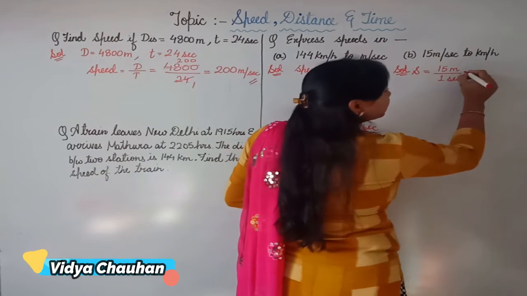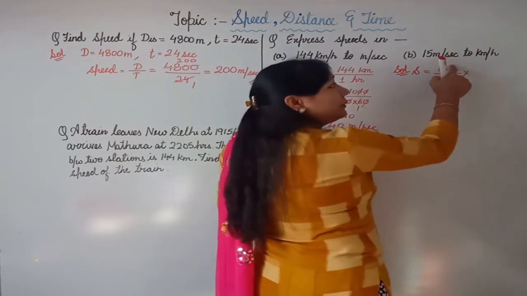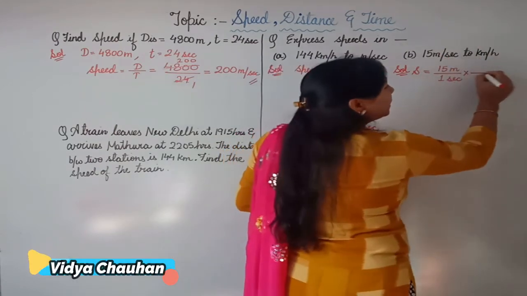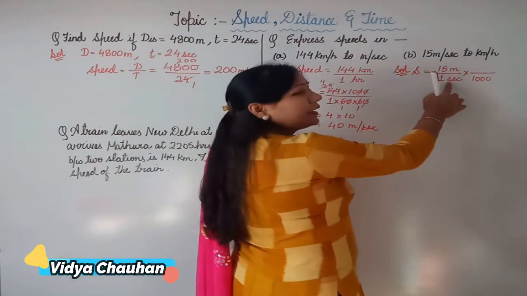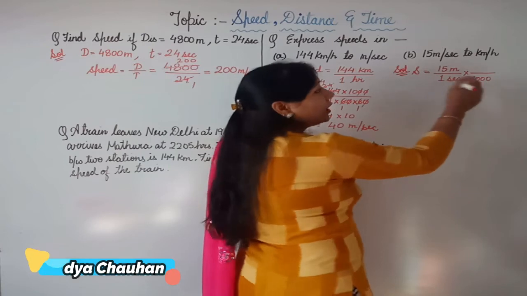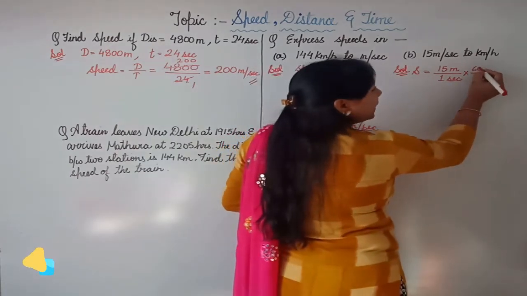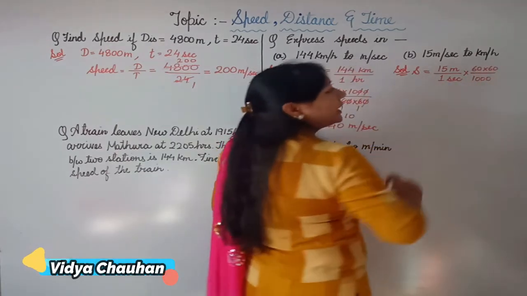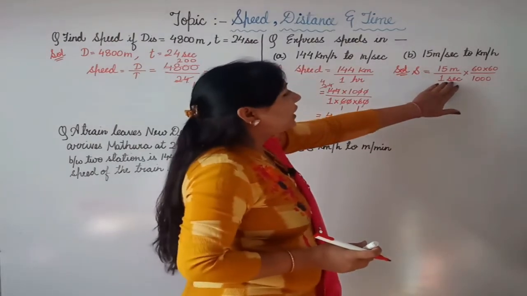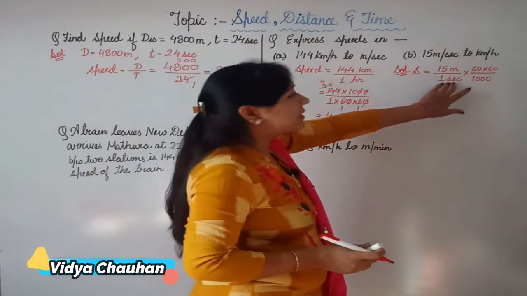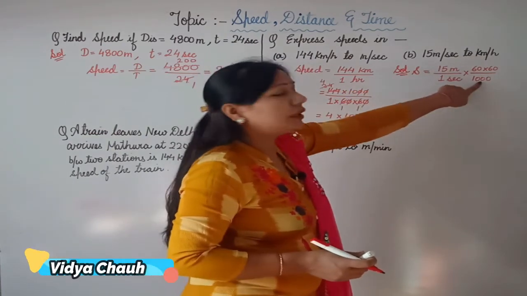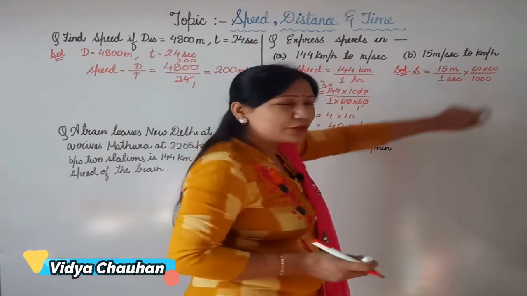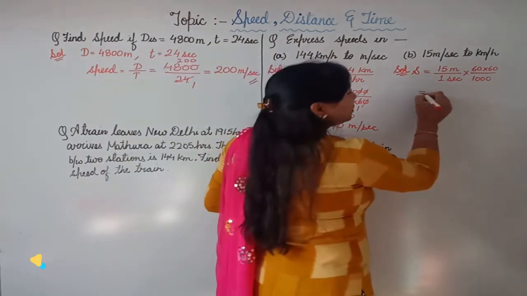So here, since 1000 meter make 1 kilometer, I will be dividing it by 1000. And similarly, to convert seconds into hour, I will divide by 60 and 60. So basically, when I am dividing this term by 60 and 60, it will go in the numerator, and when I am dividing this term, it will go in the denominator. Clear, students?